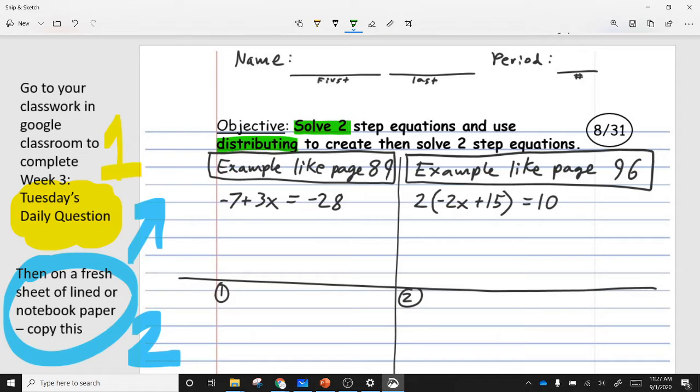So if you haven't had a chance to copy down everything that's on your screen right now, that's okay. We'll come back to it. First, I'm going to show you guys what you're going to be doing today from a section of the textbook. Again, this textbook is available on Monday's resources. I think I'm going to put it on Tuesday's resources as well.